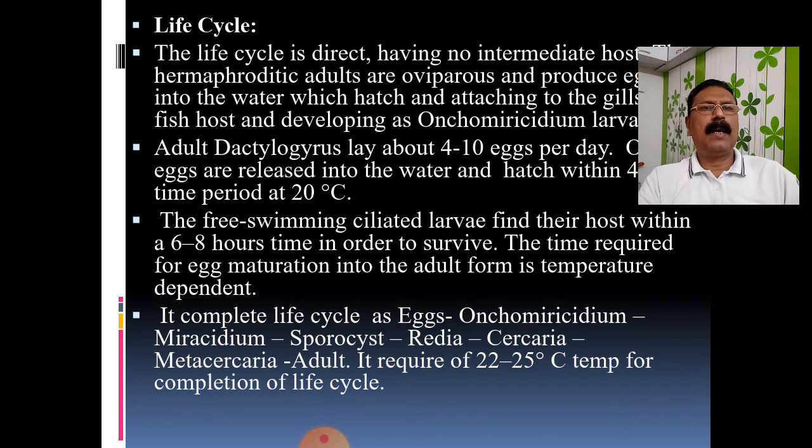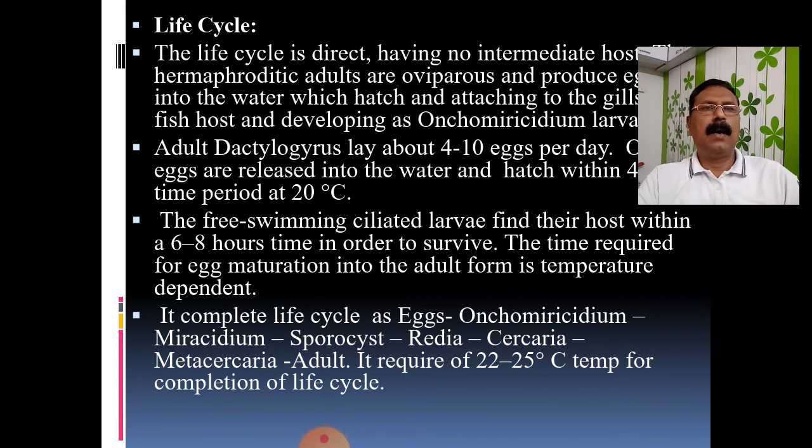Here mono means one and genetic means one complete life generation. So for its complete development, for completion of its life cycle, it will require only one host. Therefore it is monogenetic. And when it requires two hosts, that parasite is known as digenetic.